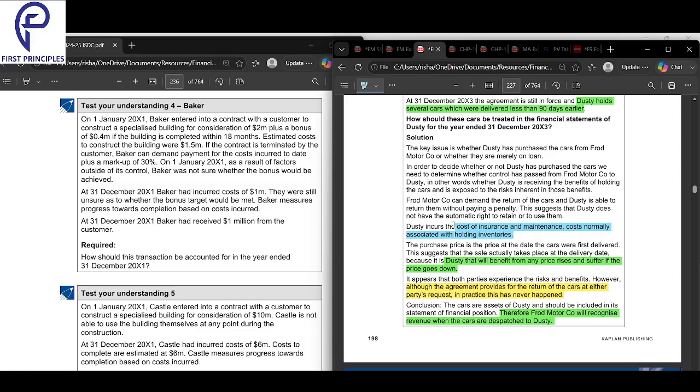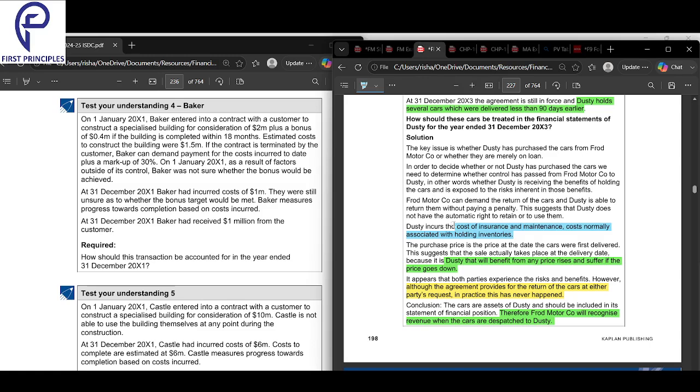Okay. So Ford Co can demand the return of the cars and Dusty is able to return them without a penalty. This suggests that Dusty does not have the automatic right to retain or the automatic right to use them.